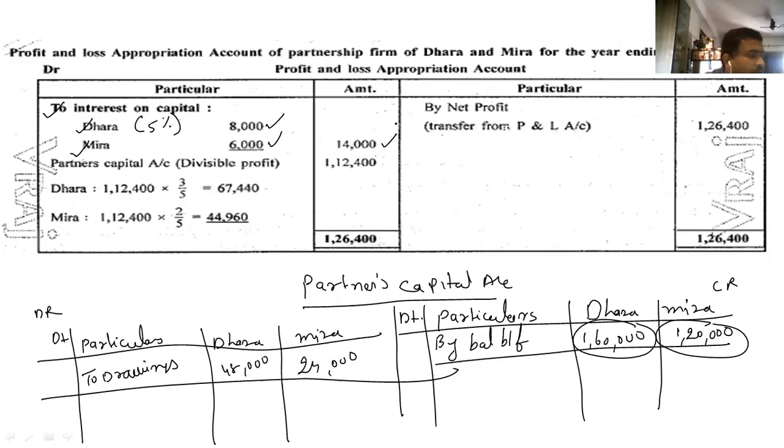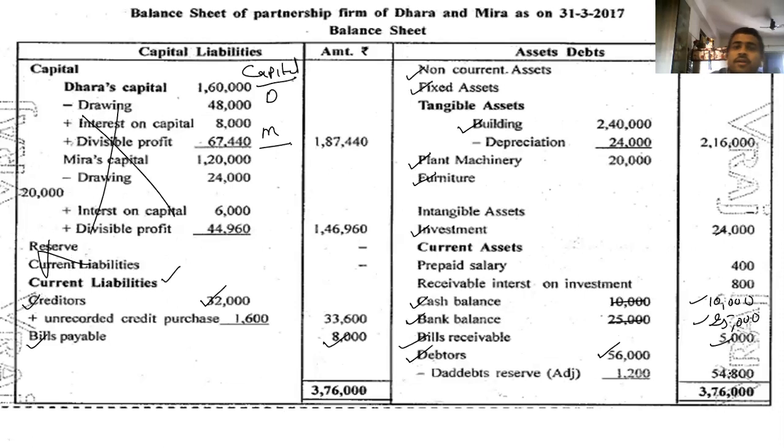Okay. After that, the second point, 10% depreciation on building is to be provided. Now this interest on capital we have to transfer. So by interest on capital, here it comes 8,000 and here it comes 6,000. Clear? Then comes 10% depreciation on building is to be provided. Building. You can see depreciation 24,000. Right. So outer column we get 2,16,000.